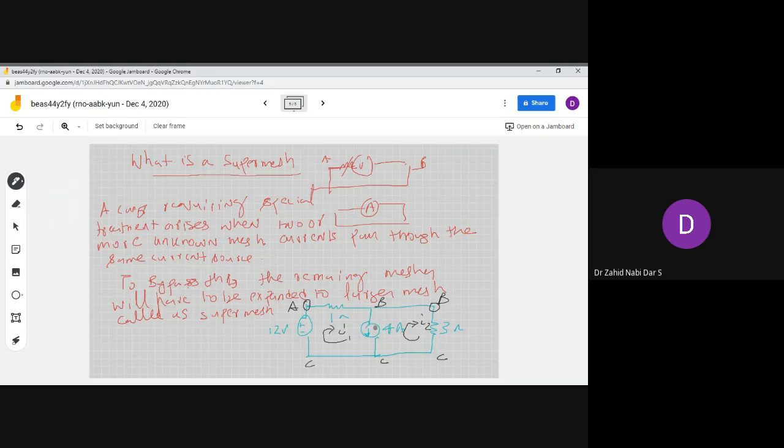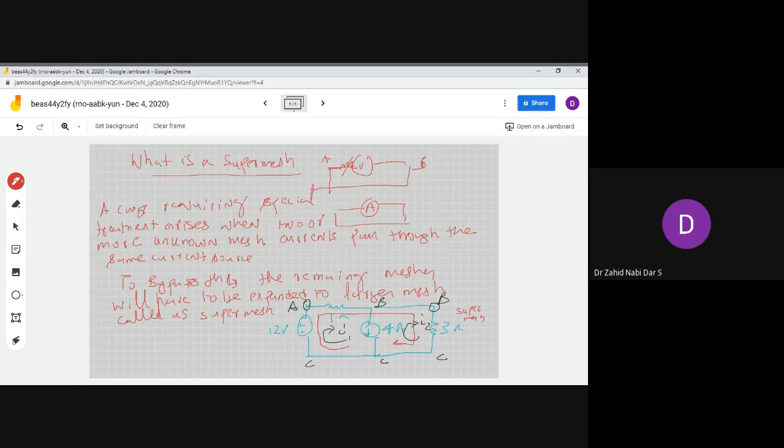Basically, the first case is my simple case, the first loop is this, and the second loop is my super mesh. The red one is my super mesh.